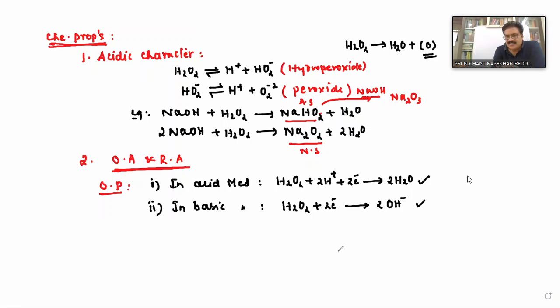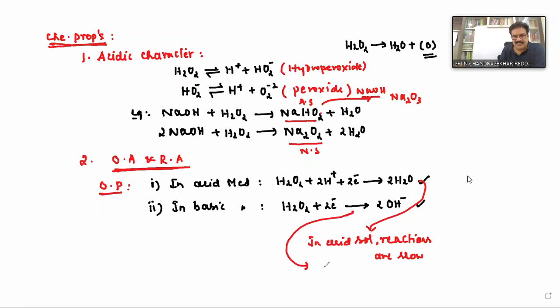But the reactions are generally slow in acid solution, but fast in alkaline solution. This point is important. In acid solution, reactions are comparatively slow. Whereas in case of basic solutions, reactions are fast. Remember this point. Clear this one?